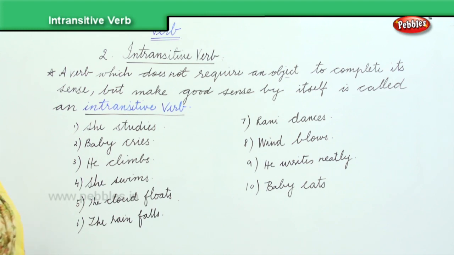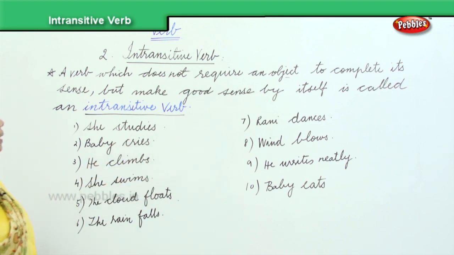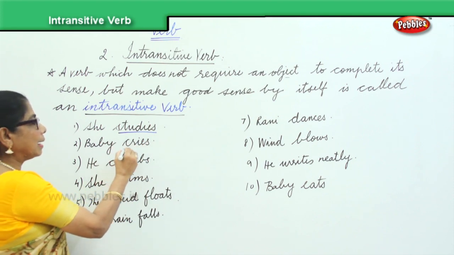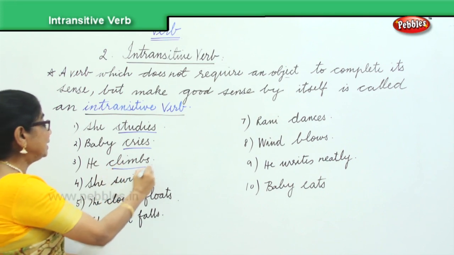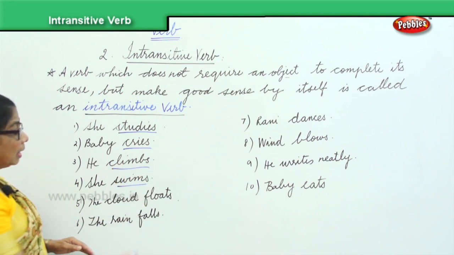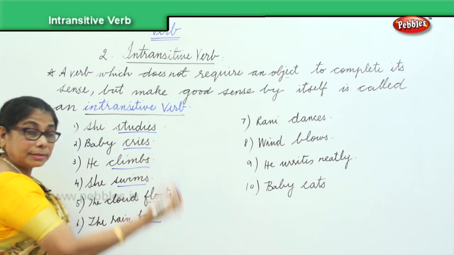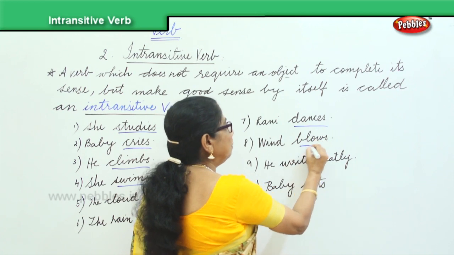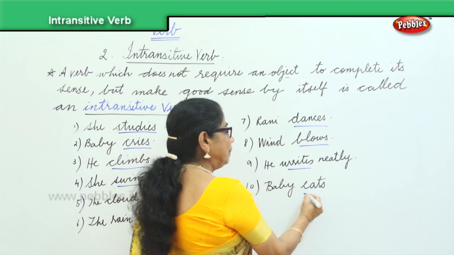Now, look at all these intransitive sentences. Here we do not require an object to complete the sentence. She studies. Baby cries. He climbs. She swims. The cloud floats. The rain falls. Rani dances. Wind blows. He writes neatly. Baby eats.